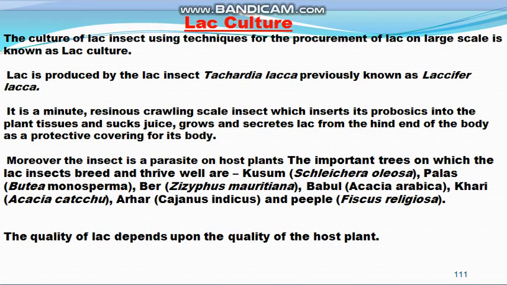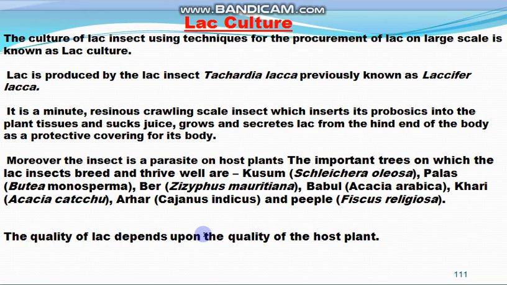Moreover, the insect is a parasite on host plants, and the important trees on which lac insects breed and thrive are kusum, whose botanical name is Chelicera ulisa, then palas, ber, babool, khari, arhar, and people. So these are some of the host plants on which Lacifera laca thrives and grows.